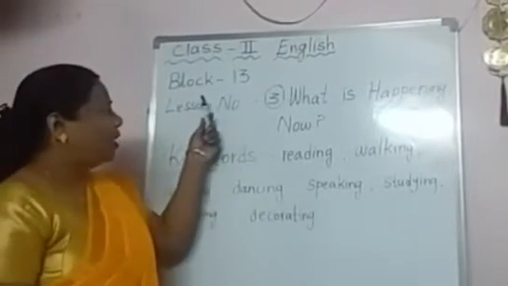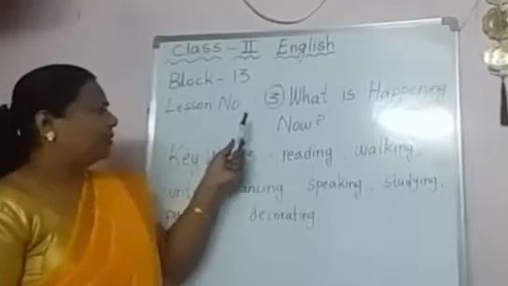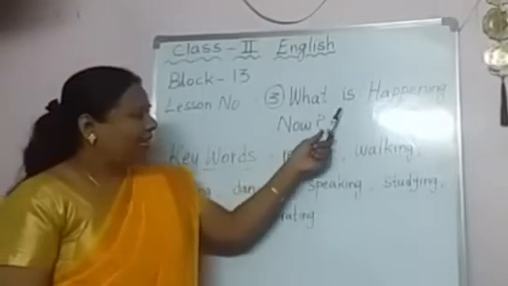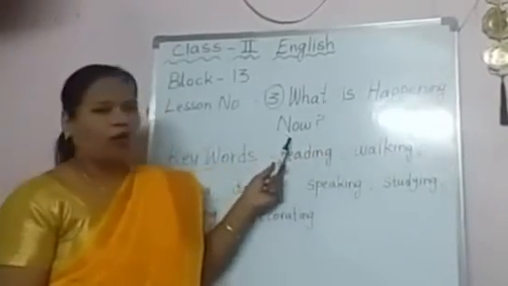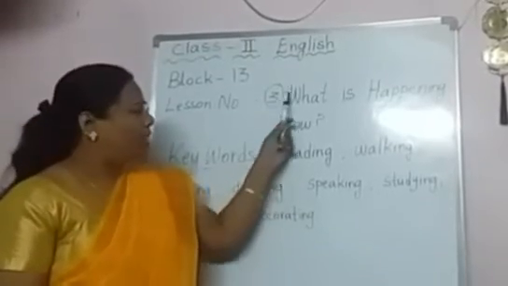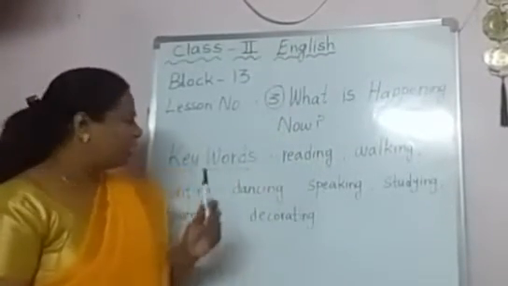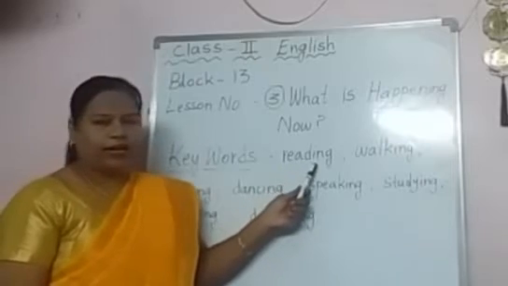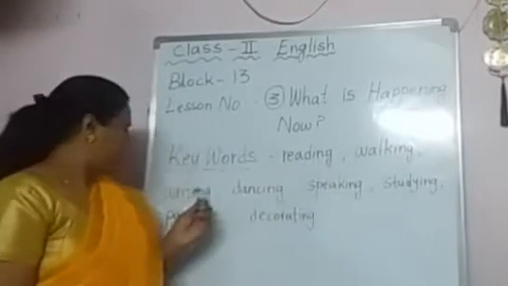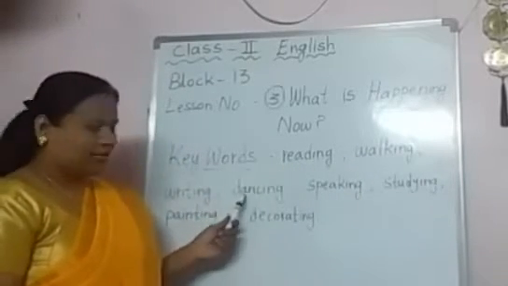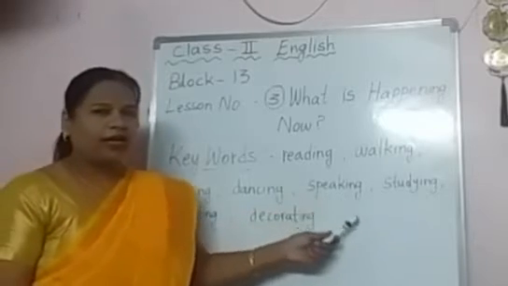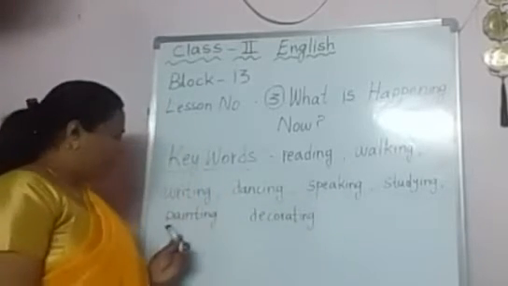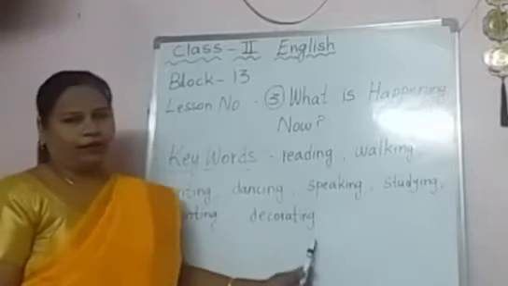Children, we are in block 13. Today, lesson number 3, children. What is happening now? Today I am going to explain you about this. Okay, what are the keywords? Reading, walking, writing, dancing, speaking, studying, painting, decorating.